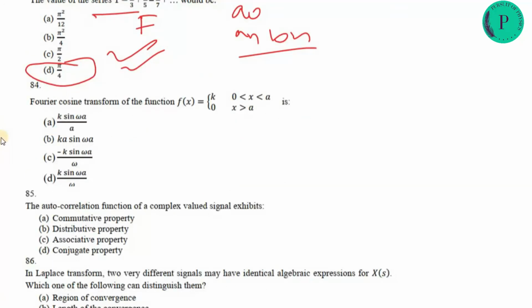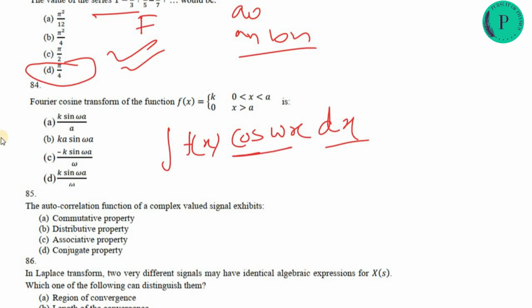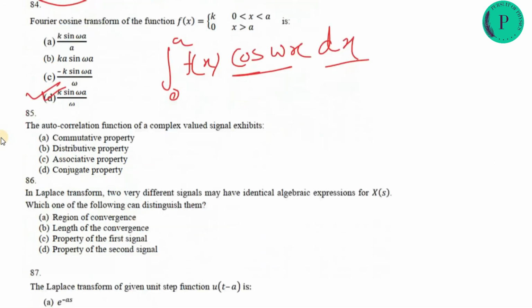Next is the cosine transform. Here you should not use, sometimes you use 1 by root 2 pi, but the cosine transform of a function is the integral of f(x) cos omega x dx. So this is the cosine transform. If you put all these values, you will find that the integral of cos gives sine omega a, in the range 0 to a, otherwise it is 0, so k sine omega a by omega. So D will be the correct answer.